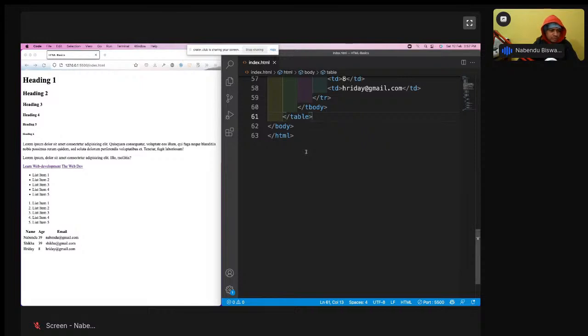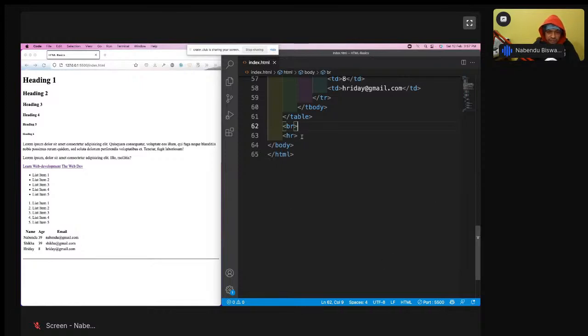Now we're going to look into the form tag. But before that, I need some space here. Before moving to the form tag, we are going to see two more very small tags. One is known as HR, the horizontal rule. What does this tag do? It creates this line. Another tag is BR. See here, after this, I will save it. See, a space has been formed. This is known as BR.